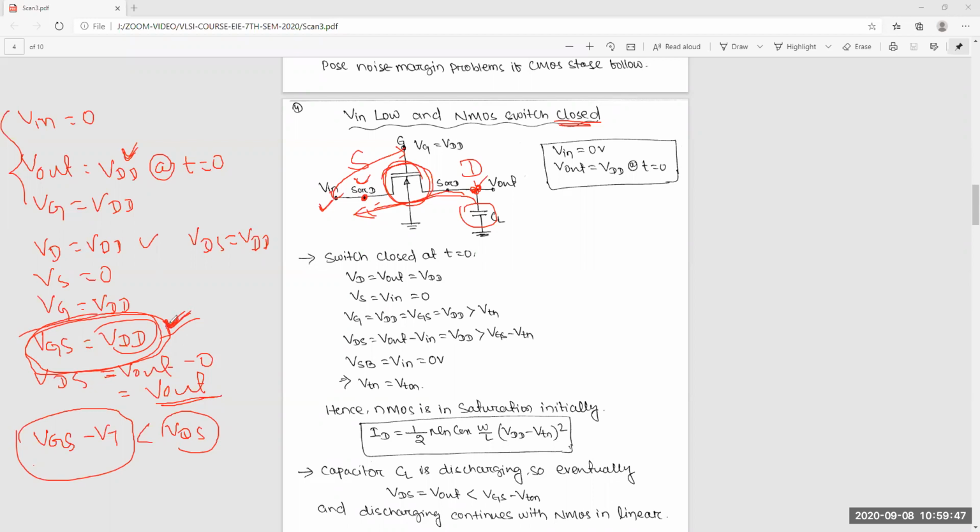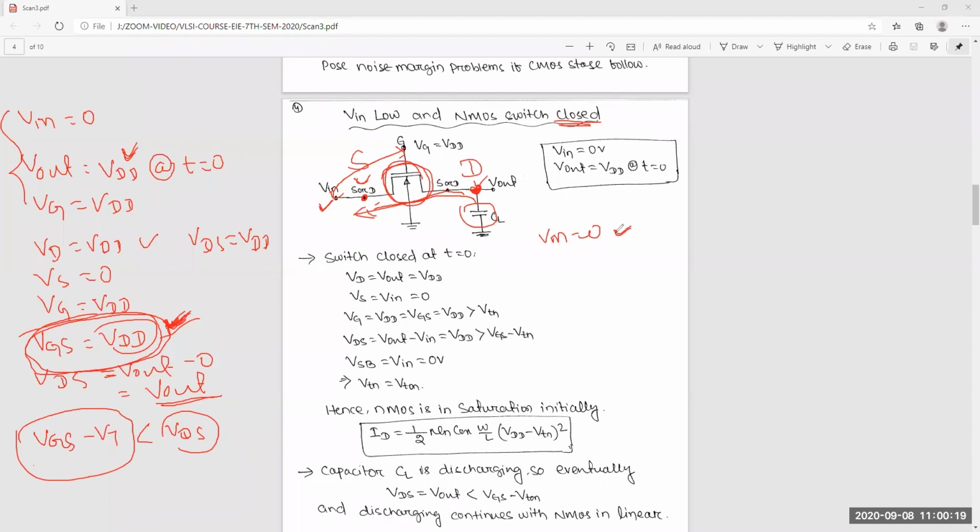That means it's always VDD. So remember, no cut-off condition will come because VGS is always VDD. Sir, when the voltage rises at the source, then VGS can change, no, sir? The source voltage will not rise. This voltage will decrease. This voltage you are giving is 0. So V in you are giving 0.